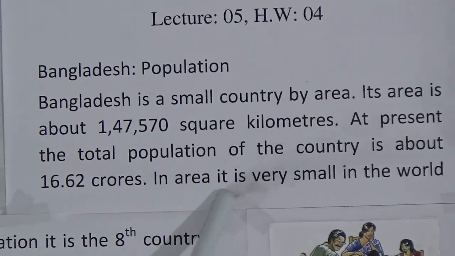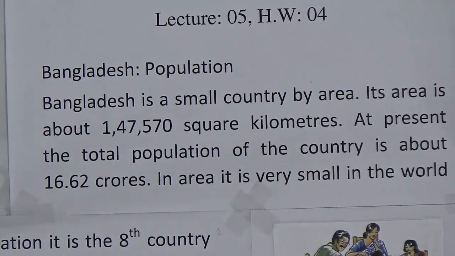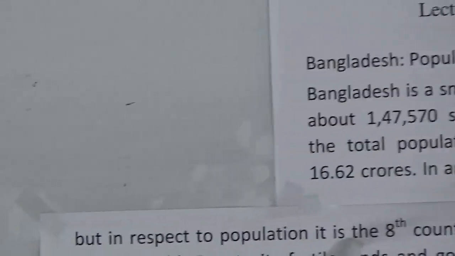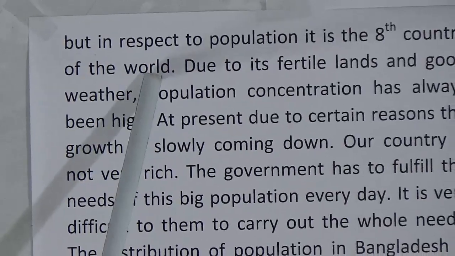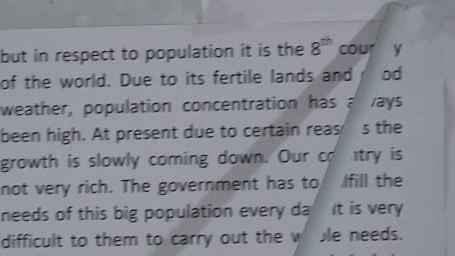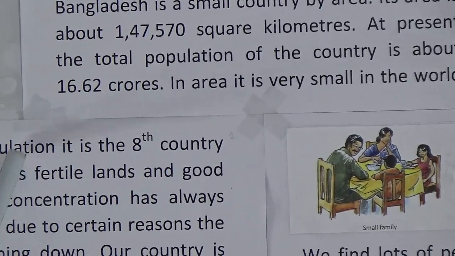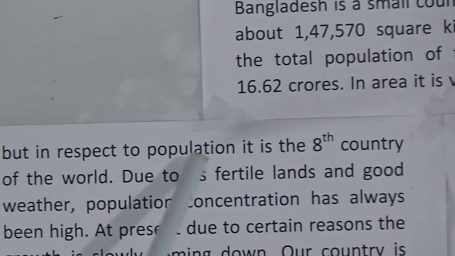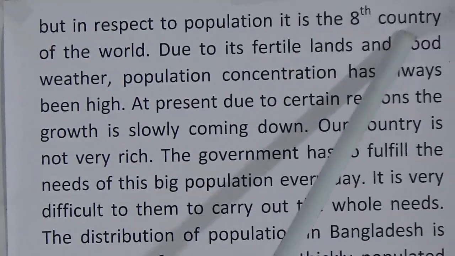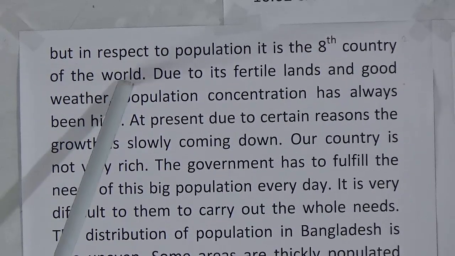In area, it is very small in the world, but in respect of population, it is the 8th country of the world. So our land area is very small, but we have a big population.